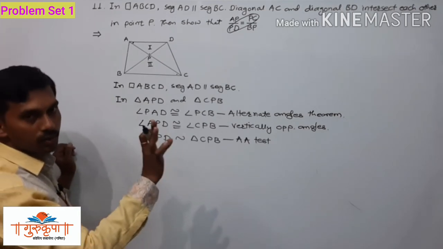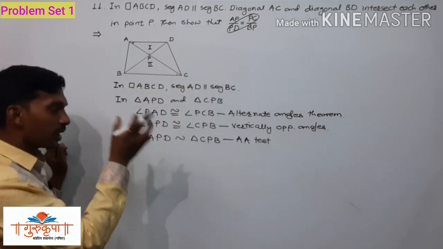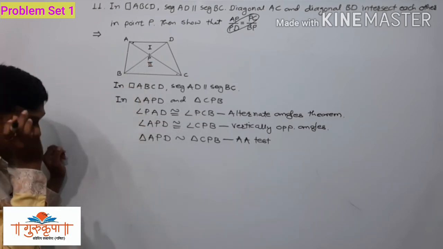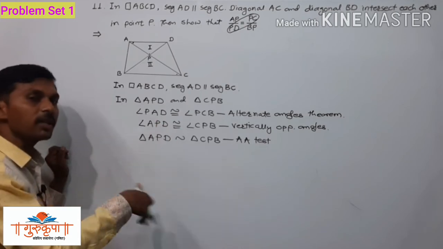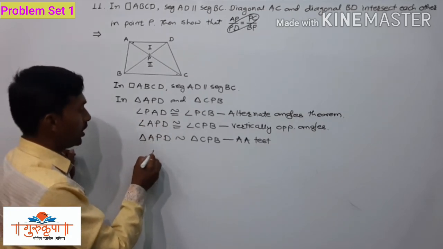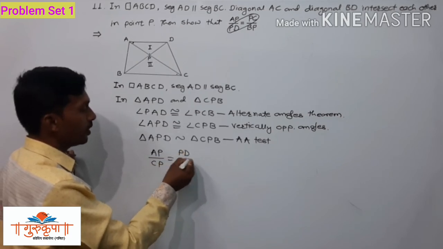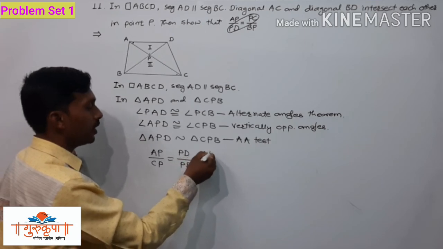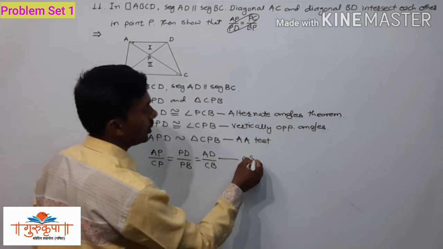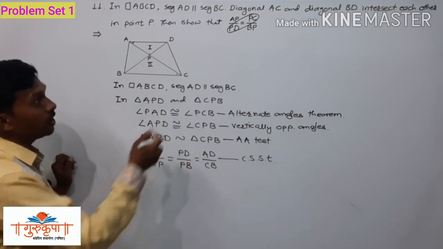First we will write all three ratios, and then we will get only the two ratios which we need. Here also we can write directly only the two ratios which we need, but some students are unable to write only two ratios, so we will write all three ratios, and then we will determine the two particular ratios. So here we can write AP upon CP is equal to PD upon PB is equal to AB upon CB, or you can write it as BC. And here the reason is corresponding sides of similar triangles. And now we have to use only two ratios from these three. Which two ratios do we need?